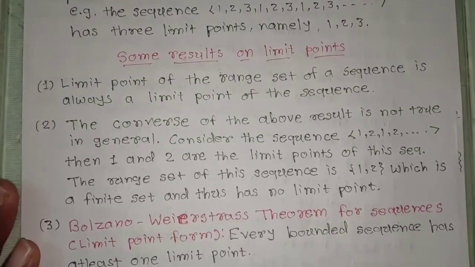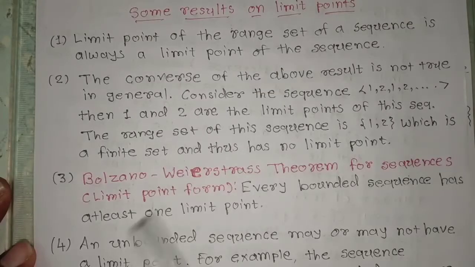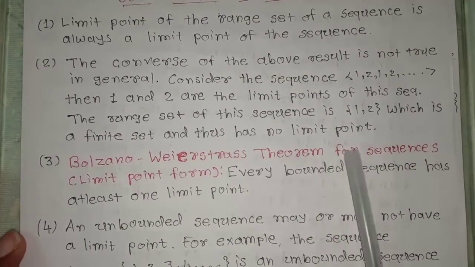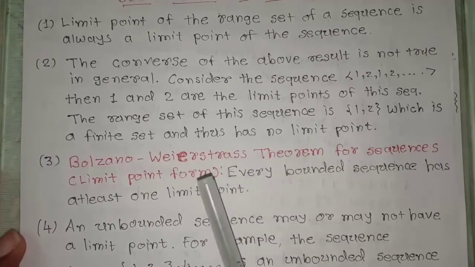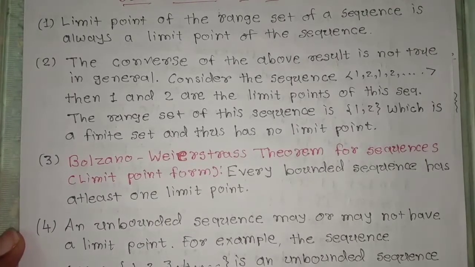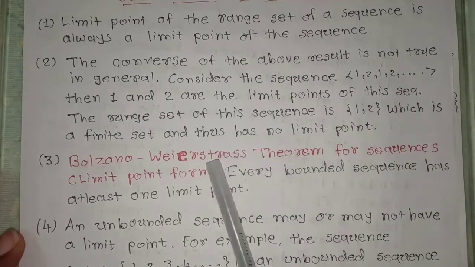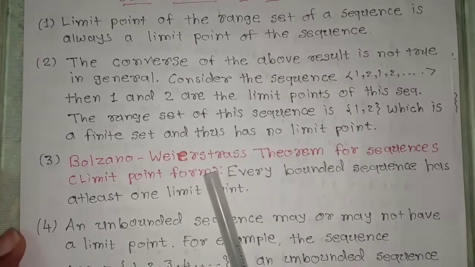You can see here. Next, Bolzano-Weierstrass theorem for sequence and the limit form. Every bounded sequence has at least one limit point. If the sequence is convergent, then we know that a convergent sequence has only one limit point. And if the sequence is finitely oscillating, then we know that the oscillating sequence has two limit points.